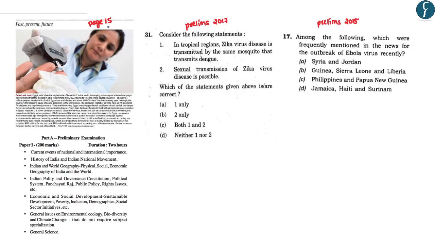Now coming to the next article, which appears on page number 15. Now this particular article basically talks about the outbreak of the hepatitis C viral disease in Egypt. Hence, this particular article becomes important from the perspective of prelims under the subsection General Science.